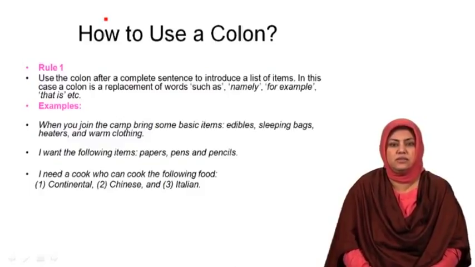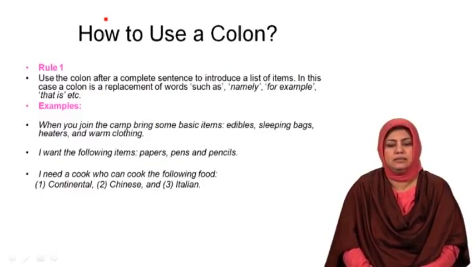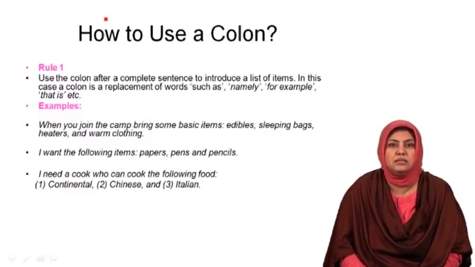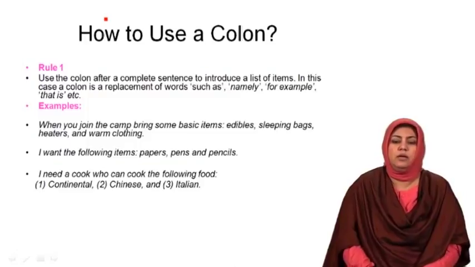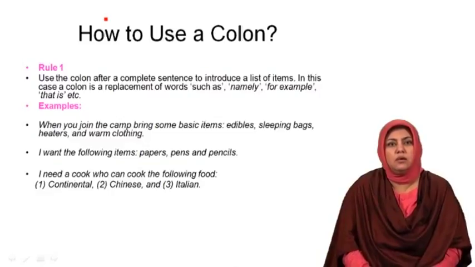In this case, you can see that numeration is used, numbers are used to mention the items of food that are to be listed. So these different possibilities of numbering or placing or listing items can be used with the help of a colon within a sentence or by placing items on a list after the colon.